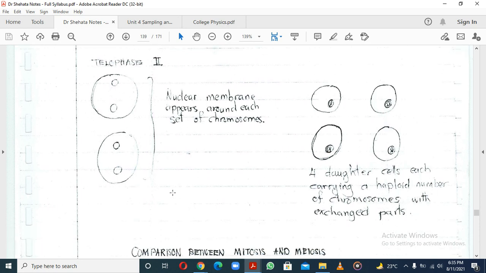Then you end up with four daughter cells, each carrying a haploid number of chromosomes with exchanged parts. So what this tells you is that all these four cells may be different, because crossing over may have happened at different points. That's the beauty about meiosis.